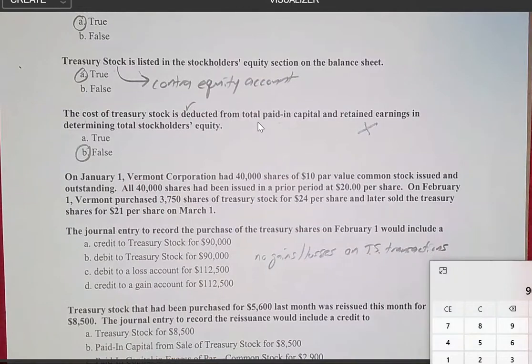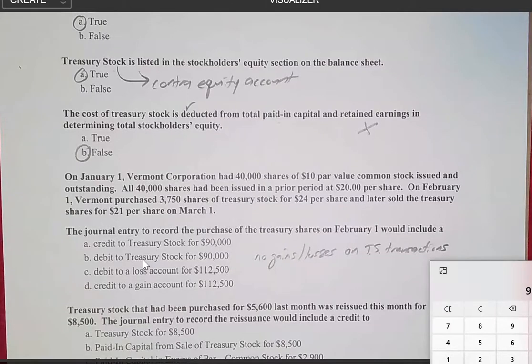So if we know paid-in capital, common stock, is going down here, what does that mean for us? Remember, treasury stock is basically an adjustment account. The number of shares issued is still the same, but with any type of adjustment account, the credit or debit will be the opposite of the account for which it is a contra account.